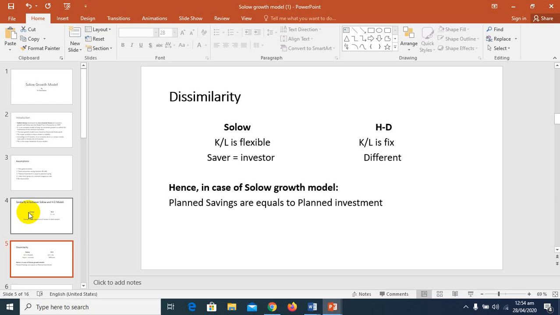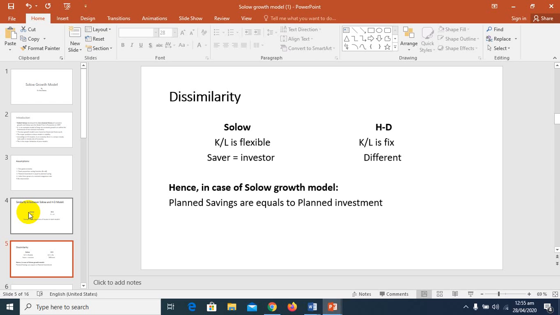According to Solow, the capital labor ratio can be flexible, but according to the Harrod-Domar model, it should be in a fixed proportion. So that's why this is the first dissimilarity. In the Solow model the capital labor ratio is flexible, and in the Harrod-Domar model K and L, which is the capital labor ratio, is fixed.